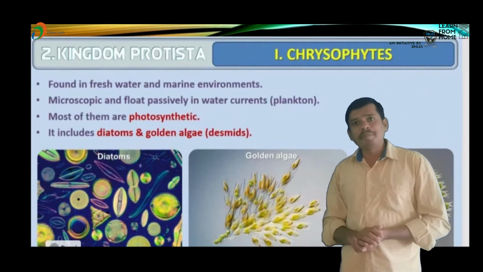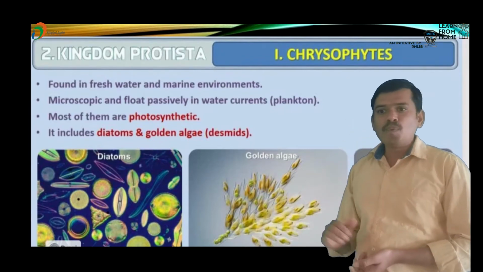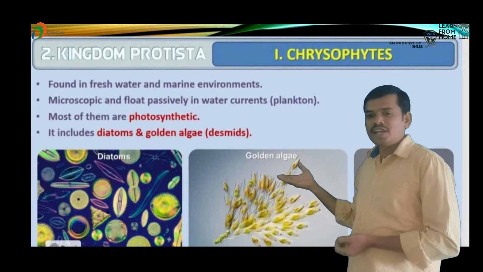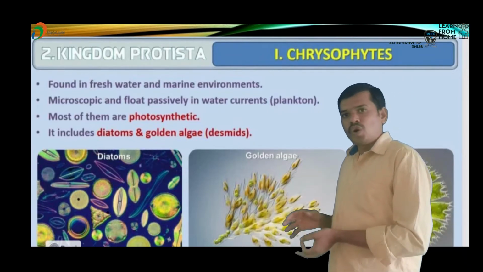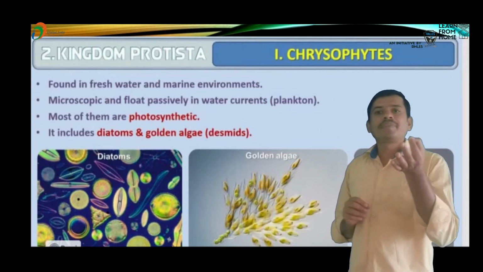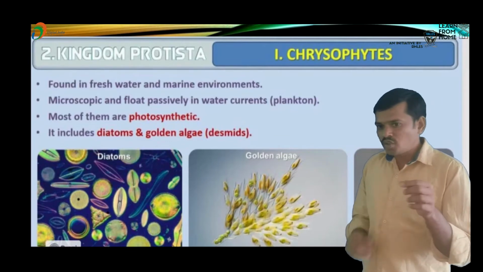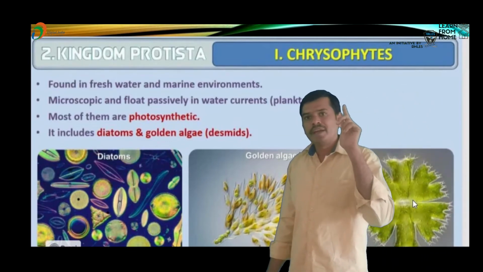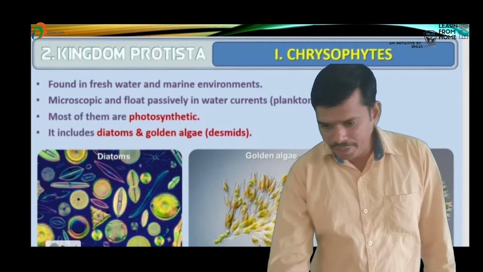Most of the chrysophyte members are photosynthetic organisms. Chrysophytes are also known as diatoms, desmids and golden algae.